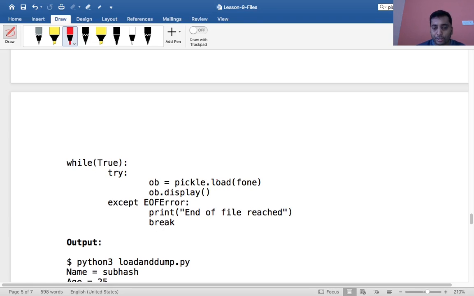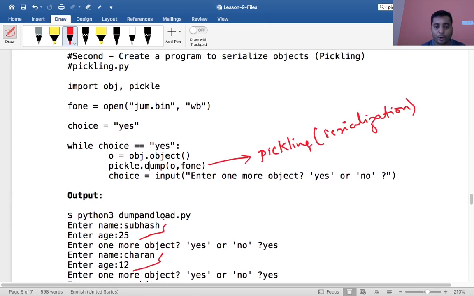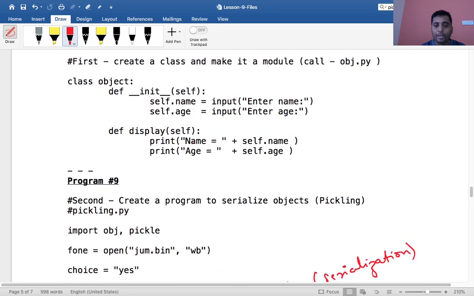The load function is there to actually do the unpickling part. The load function will read from this binary file, understand the objects that were in the compressed binary format, and convert them into the real object format in ob. Now if you want to see whether it is really read or not, I'll say ob.display. ob.display will display the name and age.